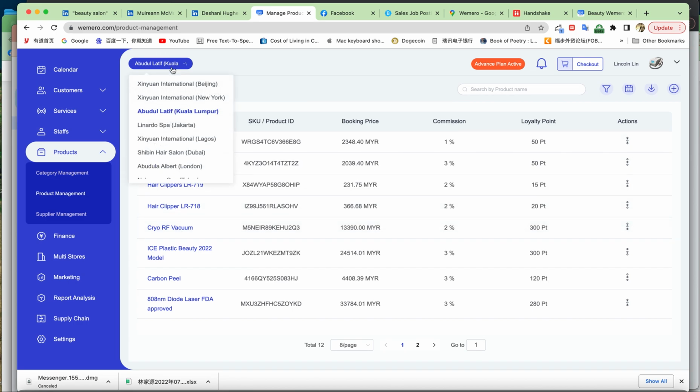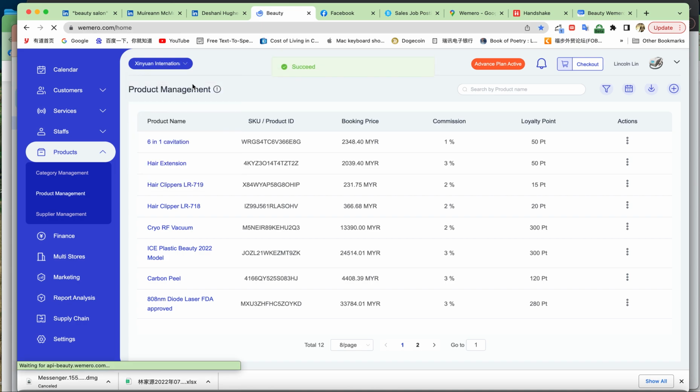This is my Kuala Lumpur. It's already assigned to one of my agents, so I'm going to use my Beijing branch for demo purposes, right?